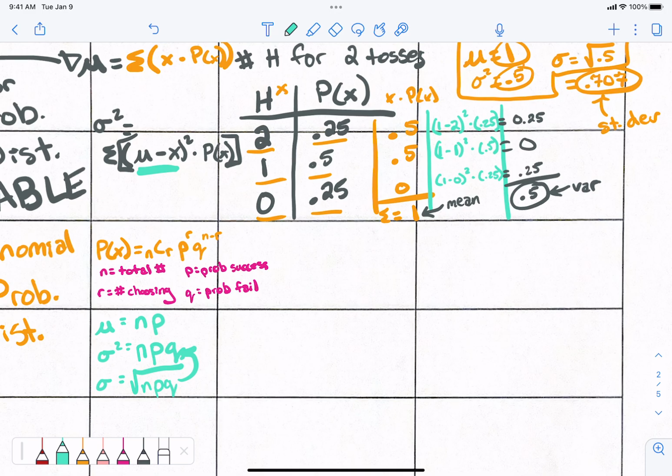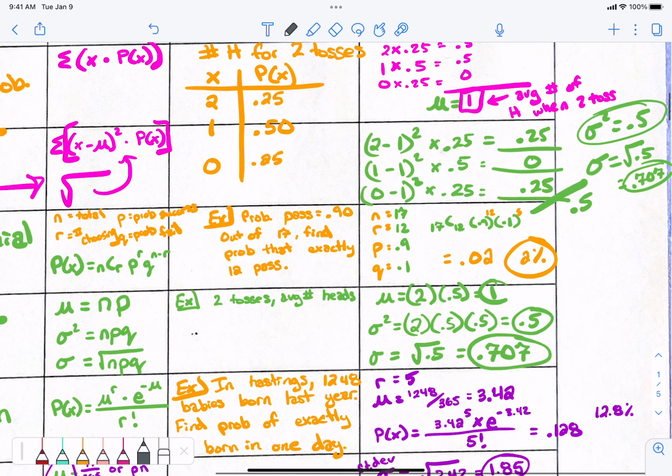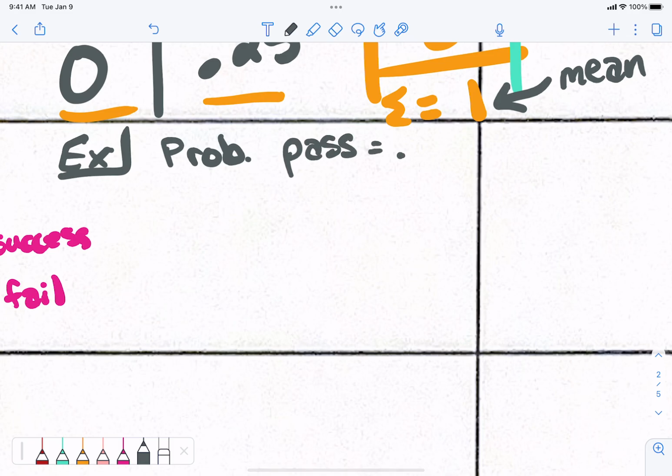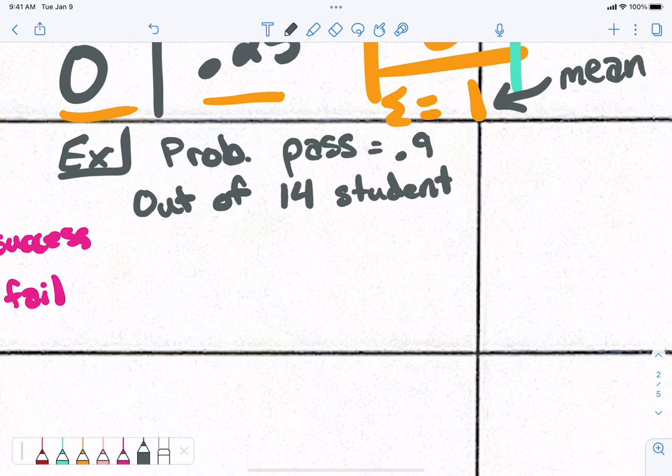All right, so let's do an example. I'm gonna use the same example as before. The probability of passing a test: 90% of the people pass the test, which means 10% don't. Out of 14 students, I want to find the probability that exactly 4 pass.